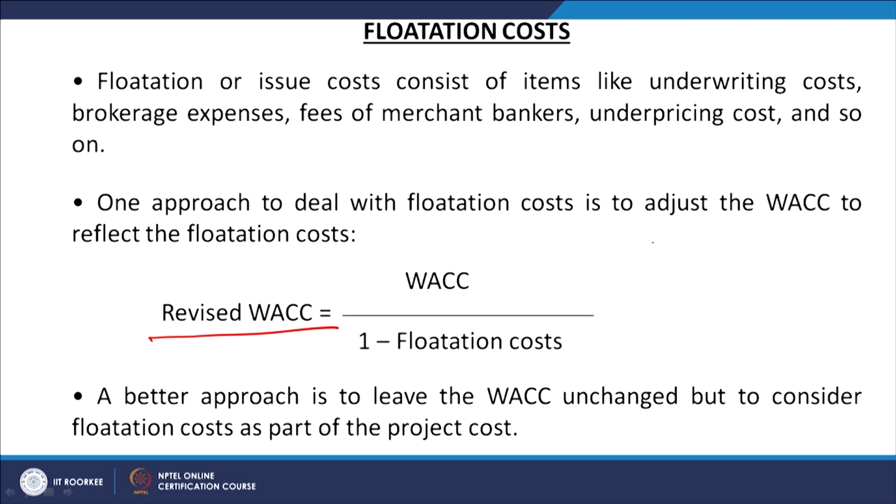So, the first approach says that one approach to deal with the flotation cost is to adjust the weighted average cost of capital to reflect the flotation cost. Before adjusting the flotation cost, you had estimated your weighted average cost of capital with regard to all the sources of funds to be 12%, but when you adjust for the 6% flotation cost, it becomes 12.77%. But this approach is not the correct approach.